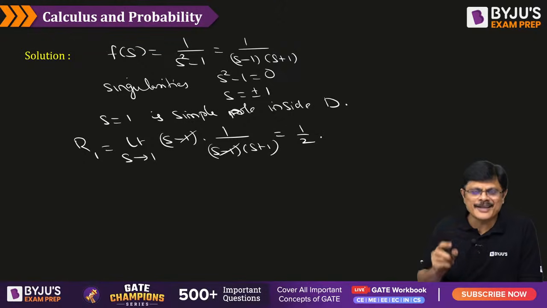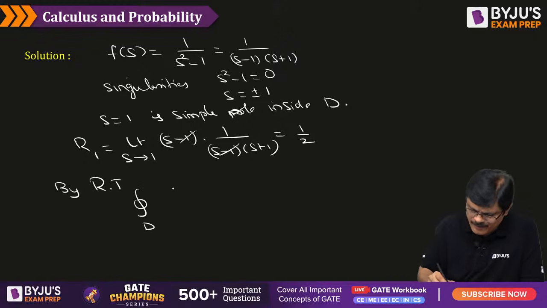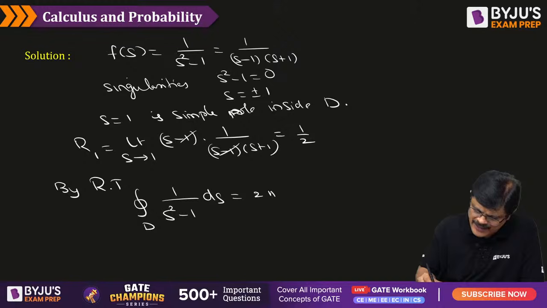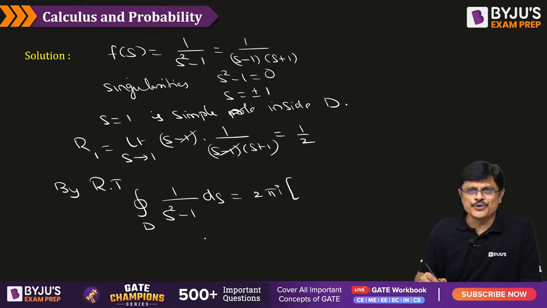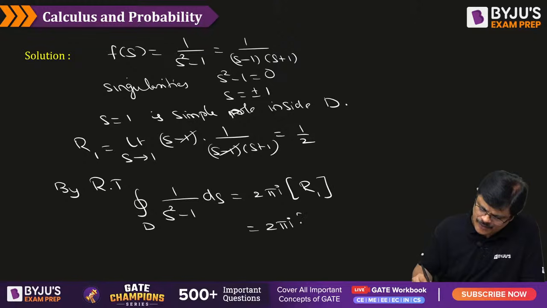Because there is only one residue inside, by residue theorem, the integral of this fellow, 1 by s square minus 1 ds, would be simply 2 pi I into residues. Only one residue is there, no? That residue we have to put. That is 2 pi I into 1 by 2.